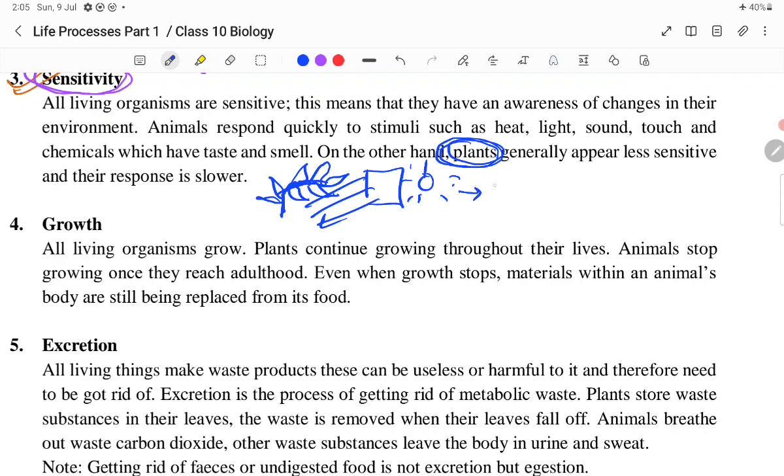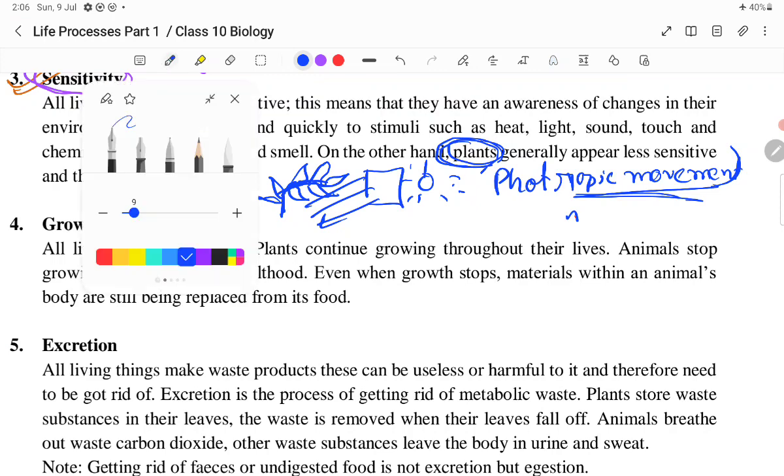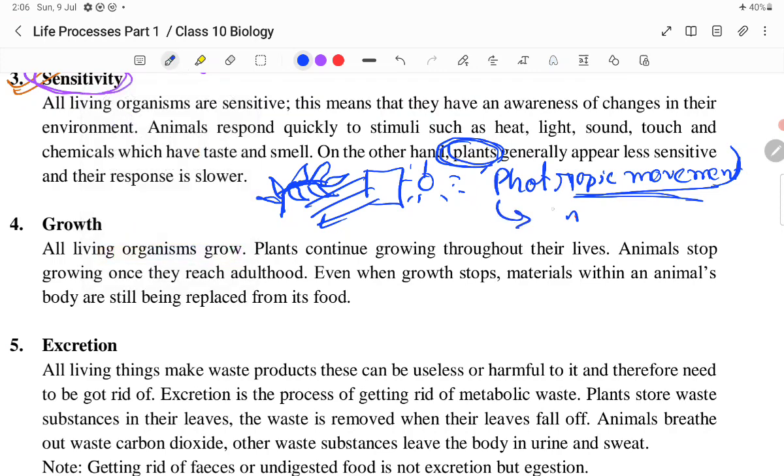So this is known as phototropic movement. That is, plants always have the tendency to move towards the light. It occurs due to hormonal regulation. It occurs very slowly, and it occurs due to a certain hormone known as auxin.